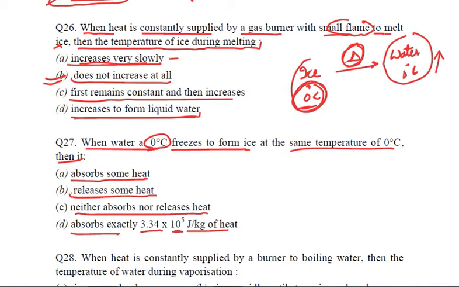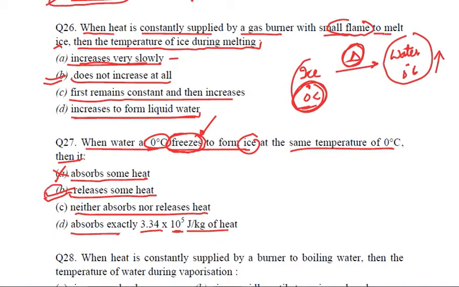Water at 0 degree is getting frozen to form ice, so it cannot absorb heat, right? Important thing, we have just seen two questions back that when we are talking about freezing, it releases heat. Condensation and freezing are the processes which release heat.